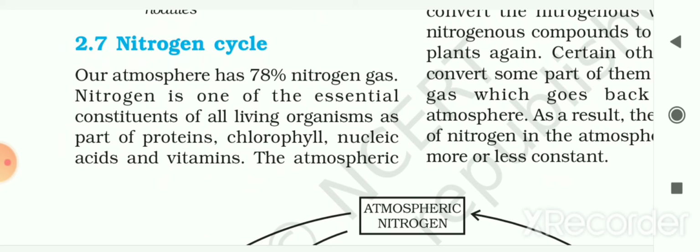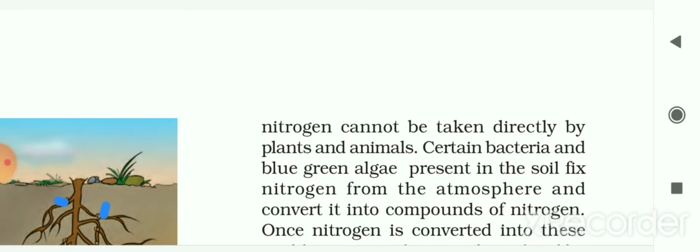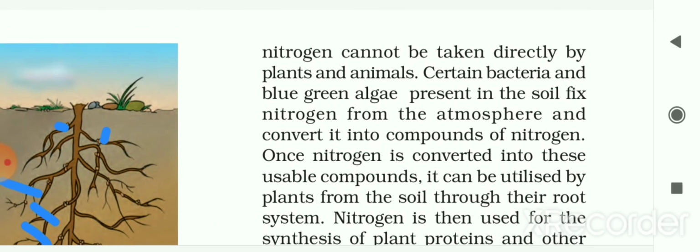Our atmosphere has about 78% nitrogen gas, and nitrogen is one of the essential constituents of all living organisms, as part of proteins, chlorophyll, nucleic acids and vitamins. The atmospheric nitrogen cannot be taken directly by plants and animals.